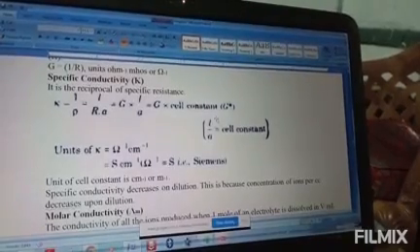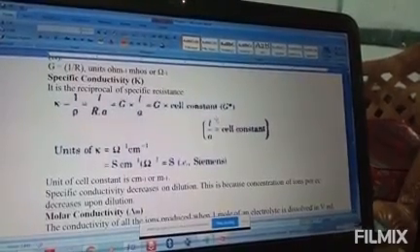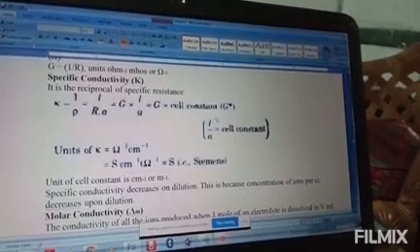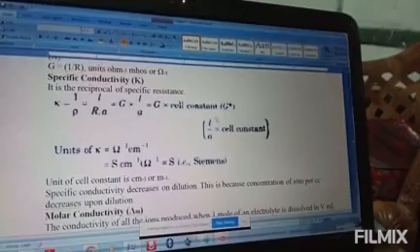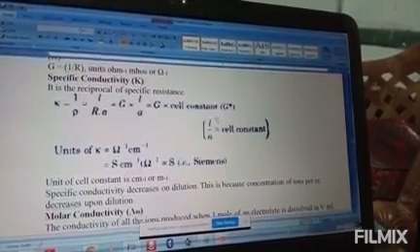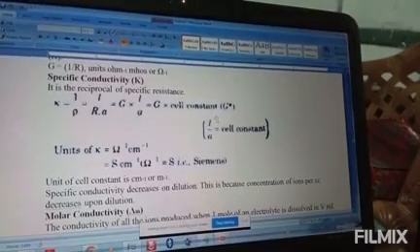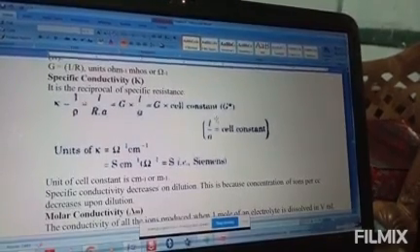Basically this conductivity cell consists of 2 platinum electrodes coated with platinum black. Platinum is deposited on the electrode.